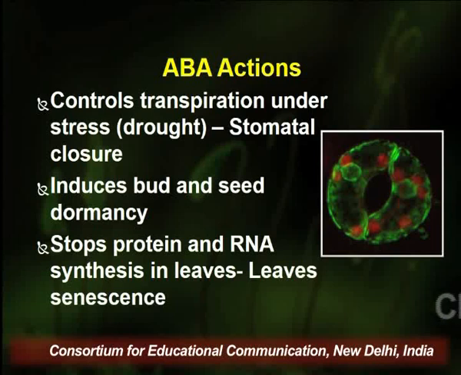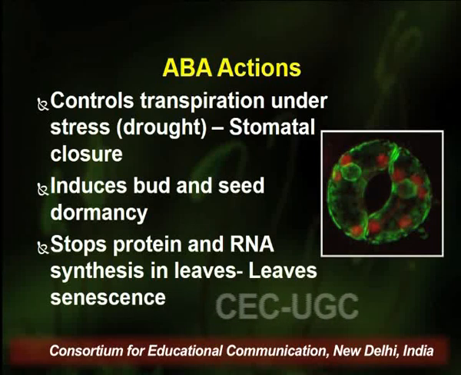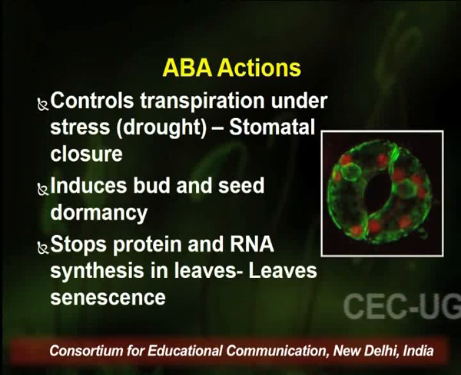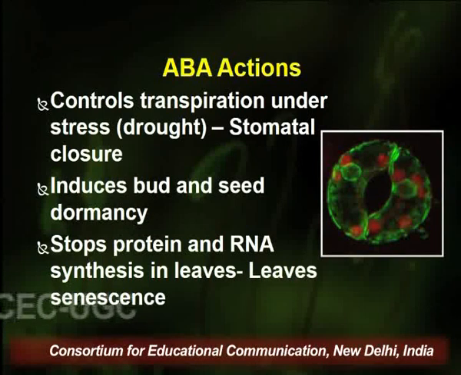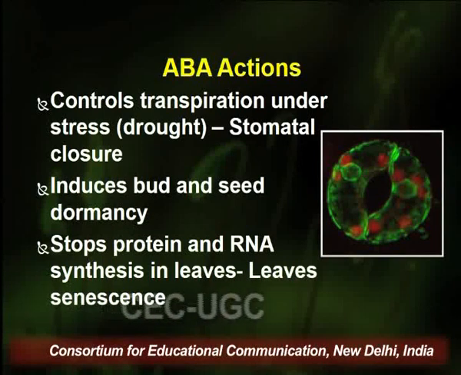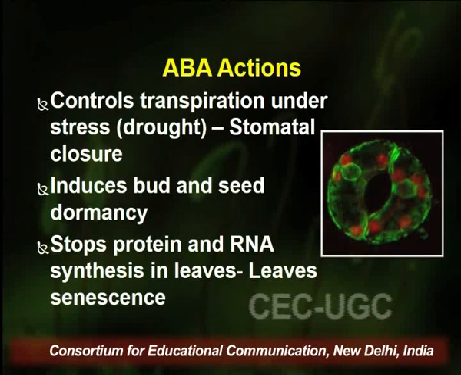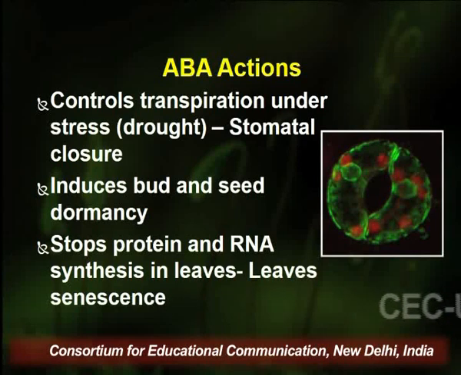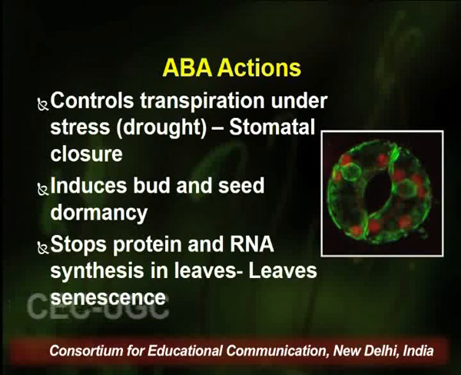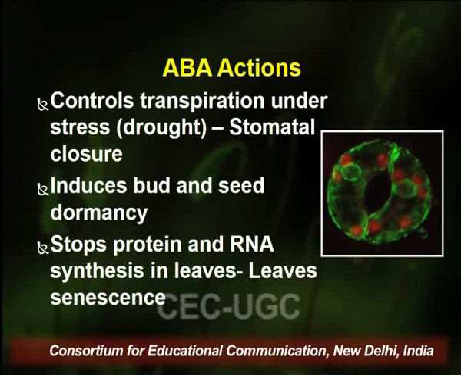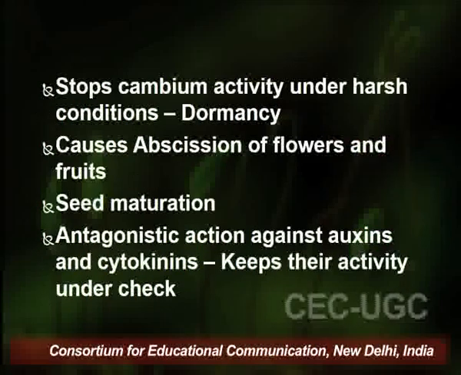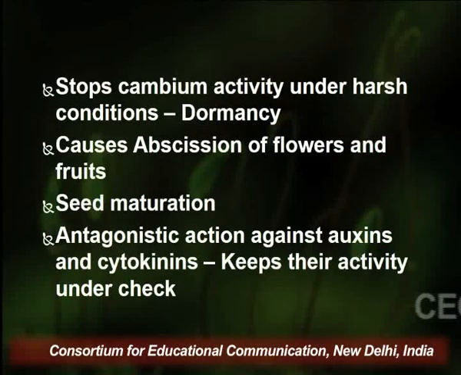the plant. Abscisic acid also induces bud and seed dormancy. So it causes seed maturation. It also prevents the germination of the seed under unfavorable conditions. It stops the protein and RNA synthesis in the leaves, thereby causing leaf senescence. So as soon as the unfavorable condition occurs, we see that leaves start falling, and this is largely due to the excess of abscisic acid that is produced inside the plant.